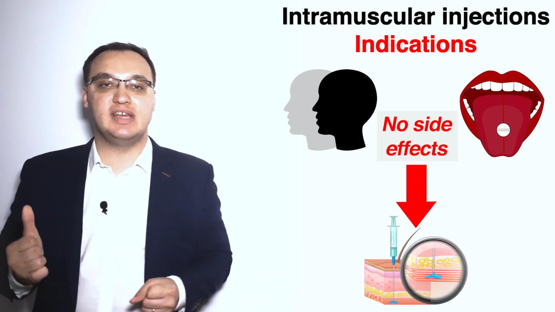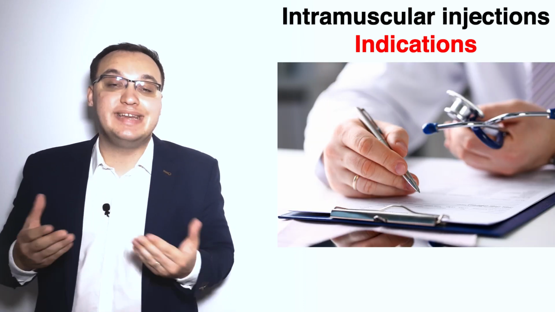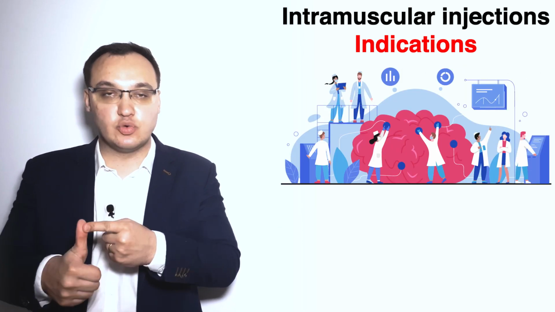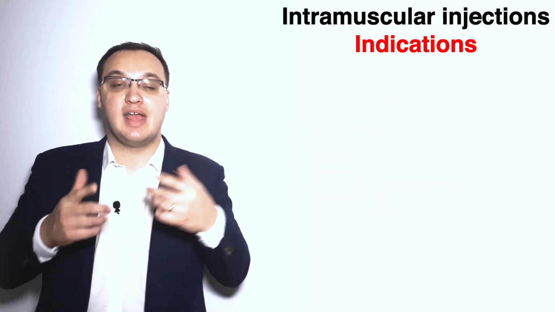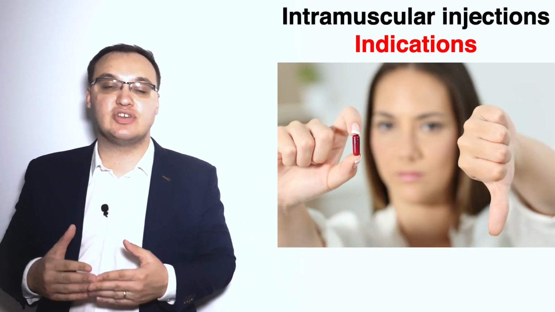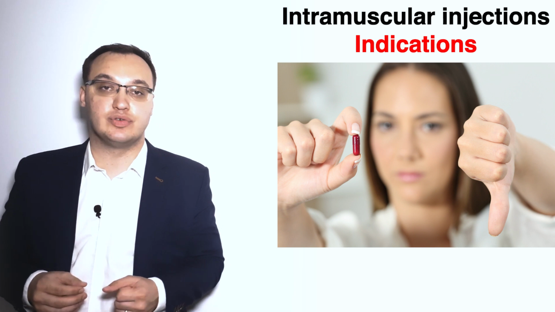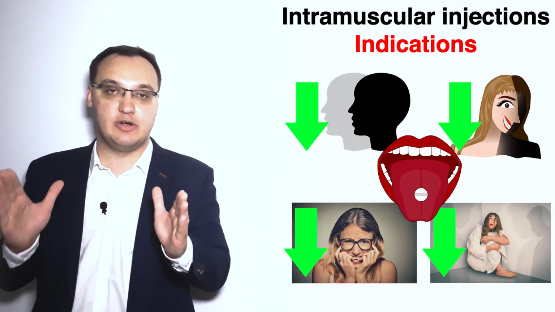So now we will give the intramuscular injection, but before we do that, we need to check which are the indications for it. And this is what we deal with today. First of all, the diagnosis has to be schizophrenia. Second, the patients usually have bad compliance. So the patient has bad compliance. This means that he is not taking the oral tablet as he should. He's stable on the oral tablets. As we said, this is a requirement.